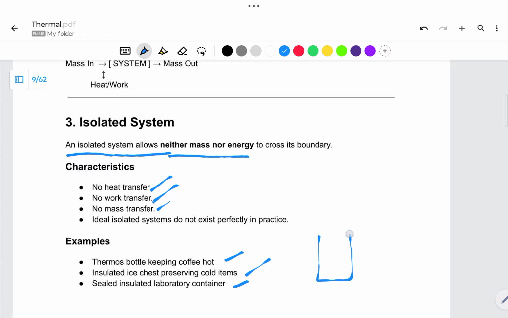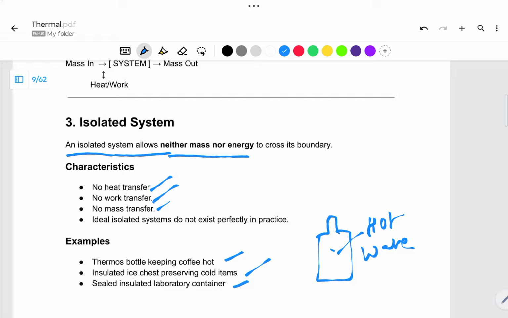If I take a thermos and keep a cup of tea or hot water inside this bottle, it remains hot, but only for a certain period. Then after it gets cooled, because there is no perfect isolated system.